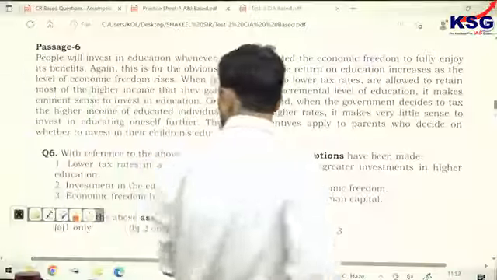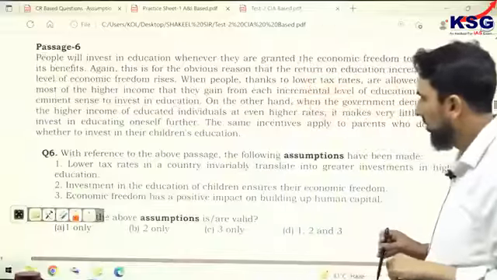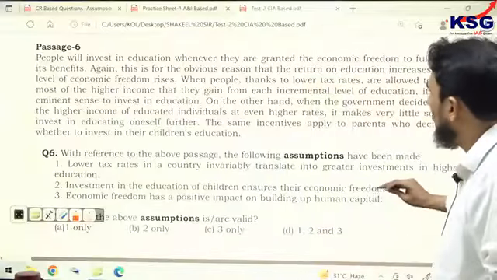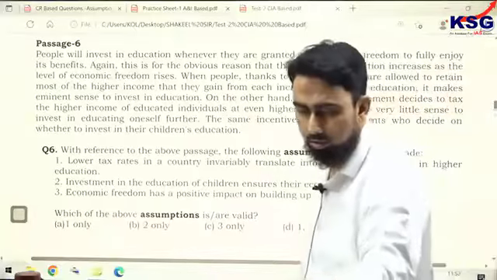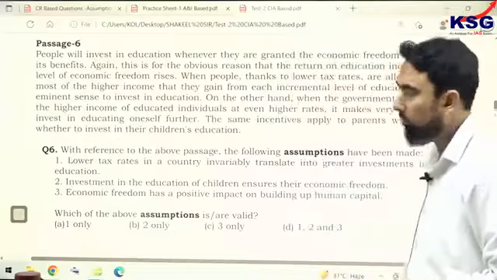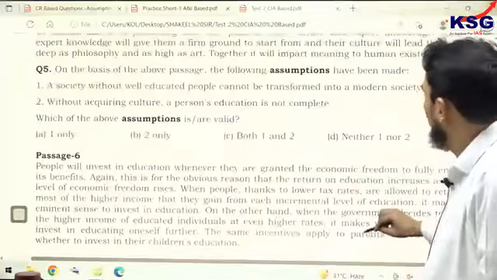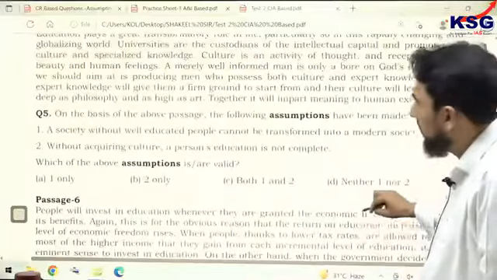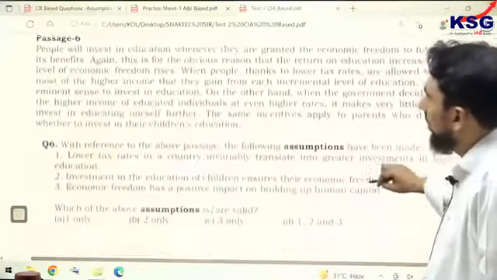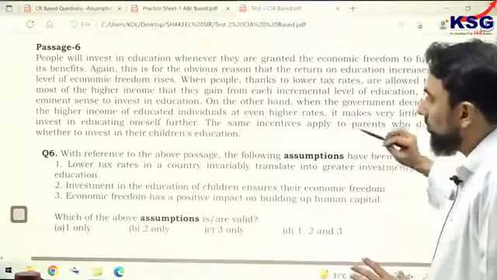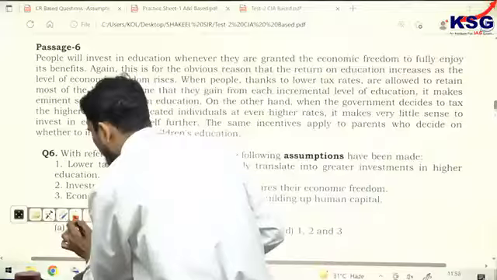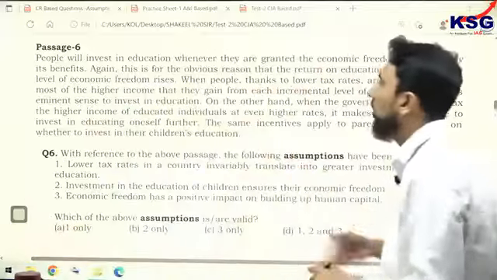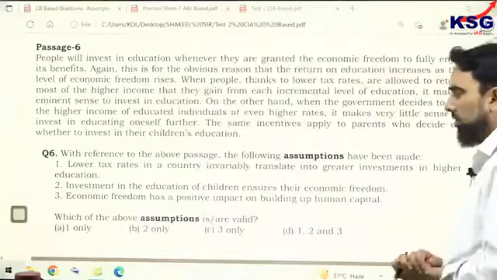Passage 6 I have already discussed. Someone was... no, it has not been discussed, but it is an easier passage. Passage 6 is not challenging. Parth, is it clear? You chose D. Don't mind your answers here because I have selected all the tricky questions of assumption and inference in this sheet. Now, this one should have been correct.